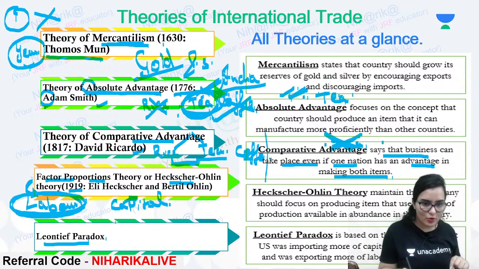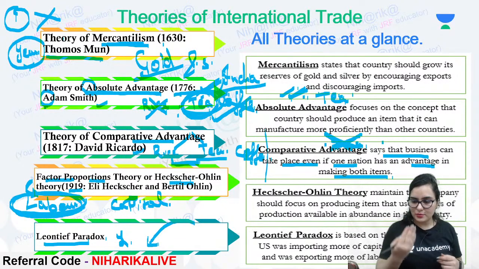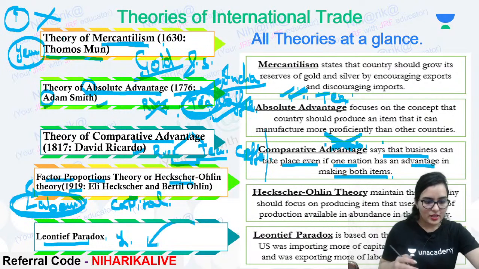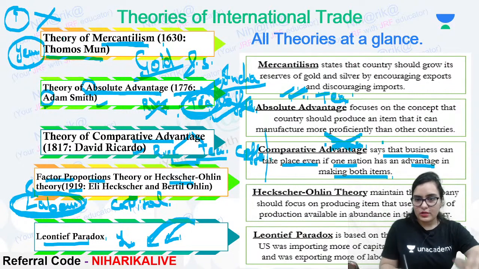Exactly the opposite. What it says is, okay, you have more labor, so import more and more labor. Yes, if we have more labor, we can make use of the labor, but bring more and more labor, import more labor.